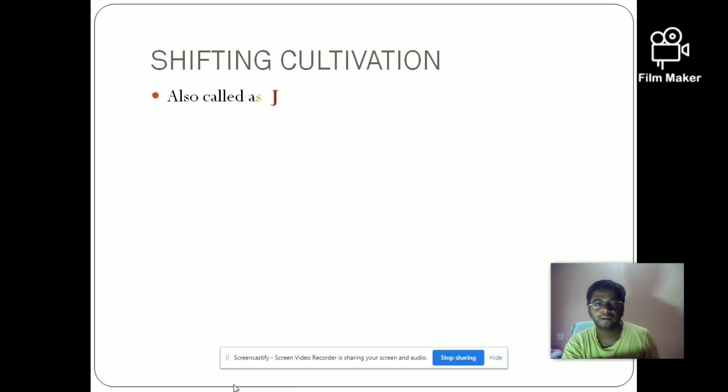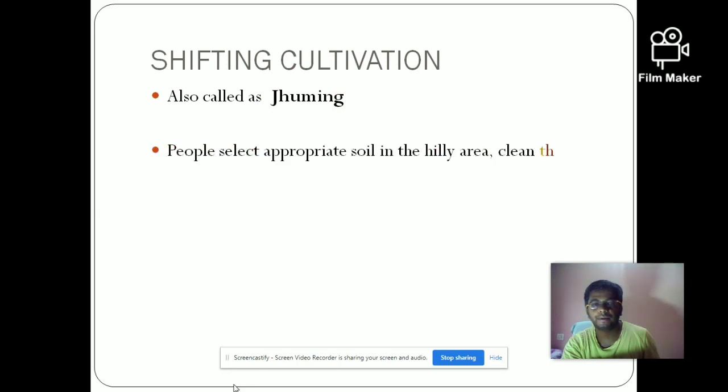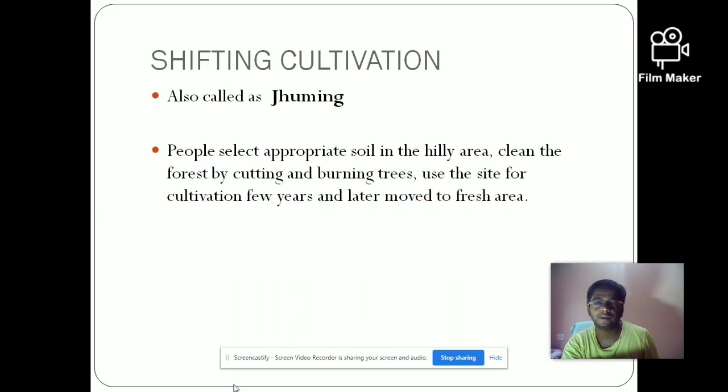Next is shifting cultivation. It is also termed jhumming. Jhumming means people select an appropriate forest area or hillside area, cut or burn the trees, clear the area, and carry out cultivation activities for a few years. Then they move to a fresh site.